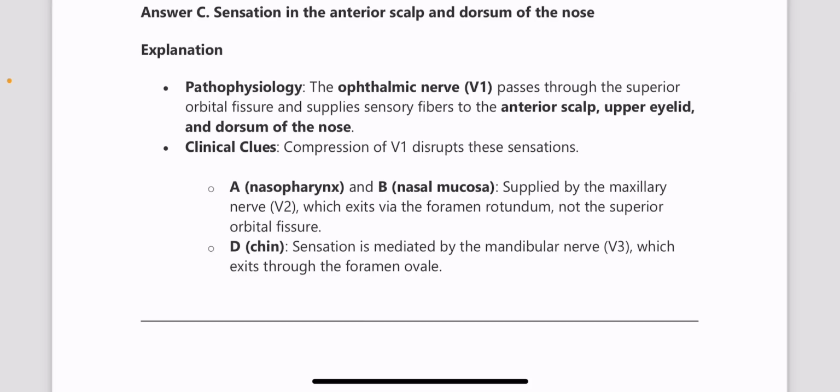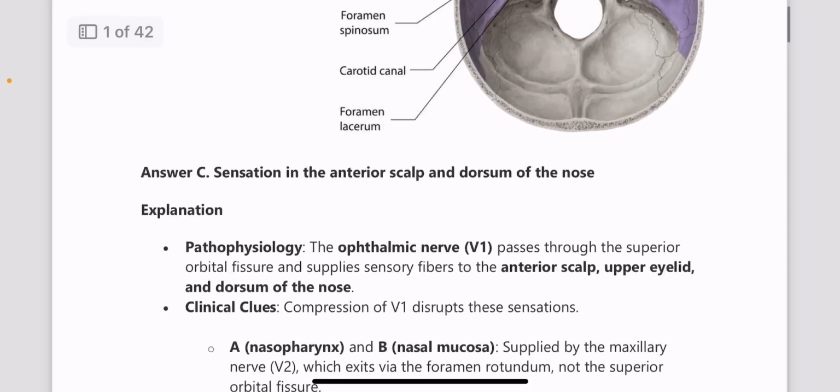V1, which is the ophthalmic nerve, is the first division of the trigeminal nerve, and the second division, the maxillary nerve, exits via the foramen rotundum, and that is also marked in that diagram. And the next one, the sensation of the chin is mediated by the mandibular nerve, which is the third division of the trigeminal nerve, which exits through the foramen ovale.